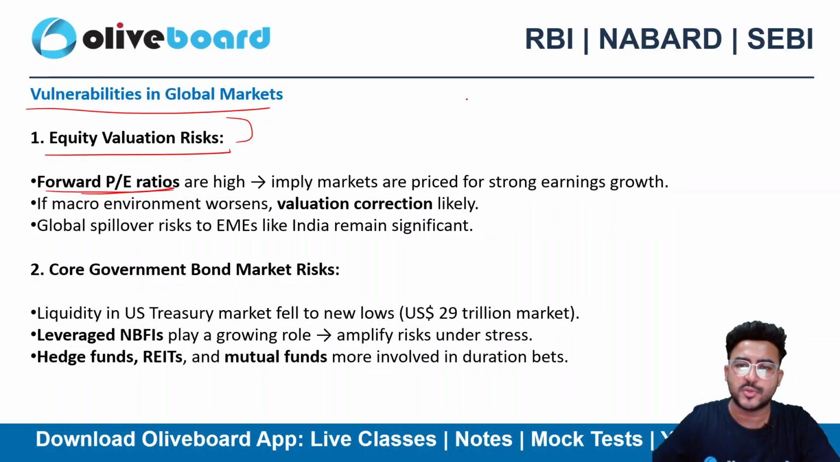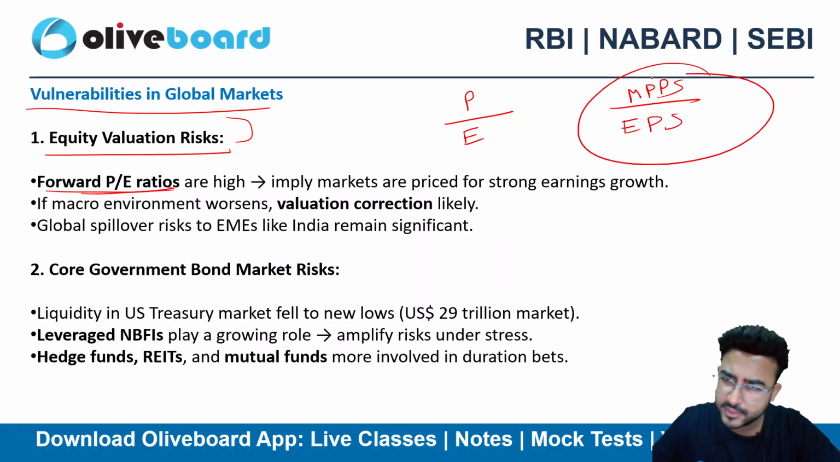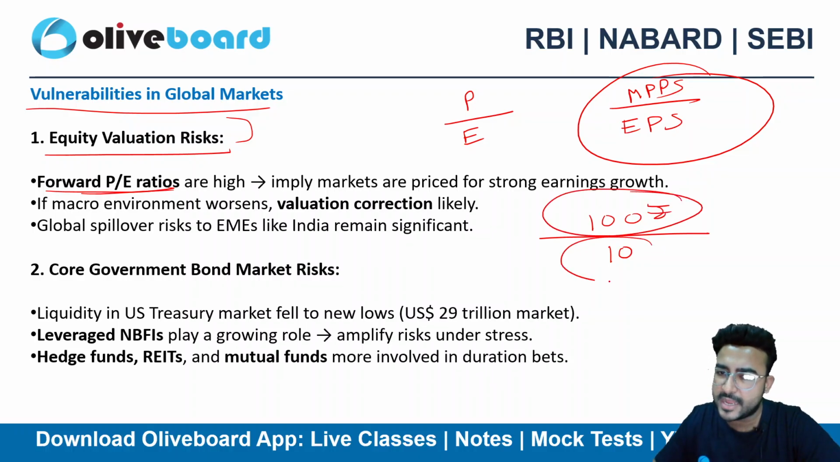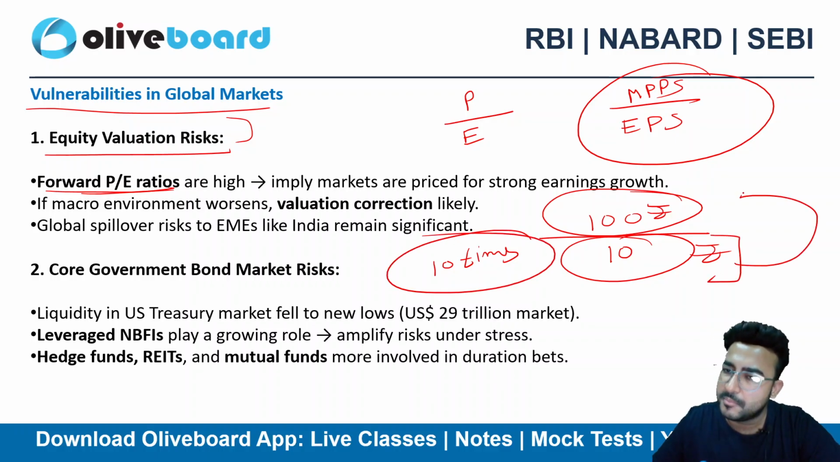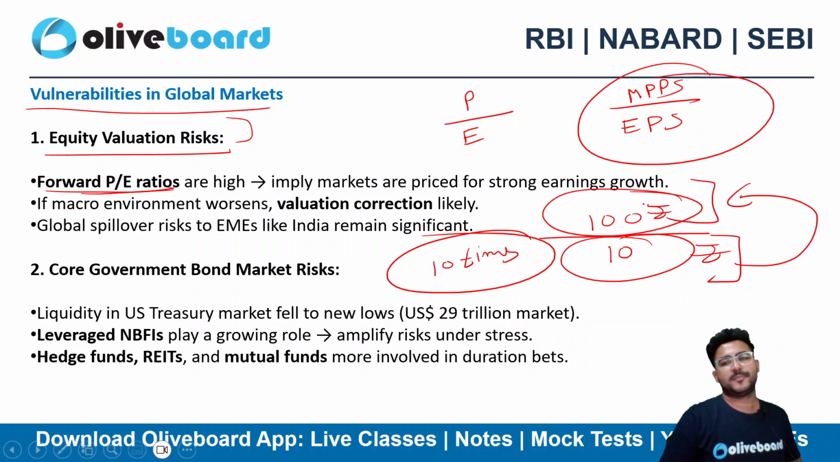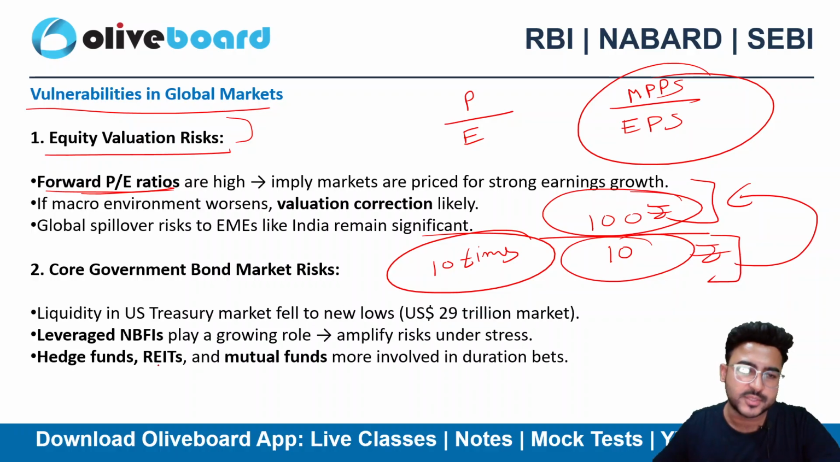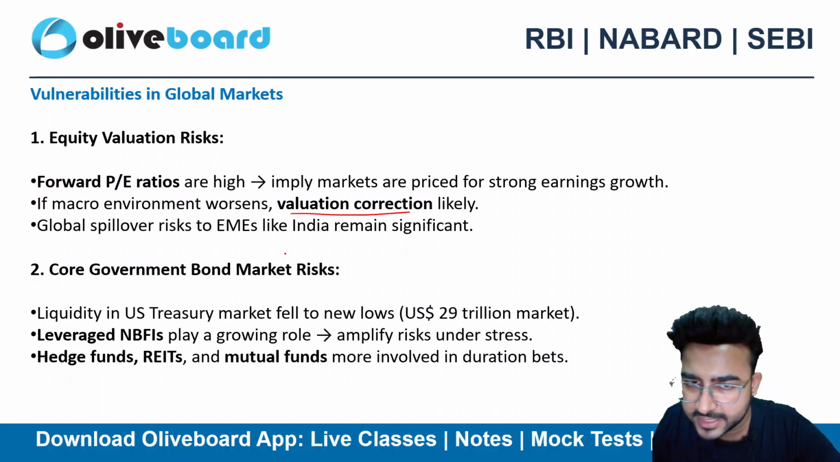The forward PE ratio means price divided by earning per share, right? So market price per share divided by earning per share. I have covered it many times in my classes on YouTube. Let's suppose my market price is 100, but I am able to earn only 10 rupees out of it. So I can say that my PE ratio is 10 times. That means as compared to the earning per share, the price per share is 10 times more. The share earns 10 rupees, however the market price of the share is 100 rupees, so that's 10 times. So again the equity valuation risk is there. Chance of valuation correction is also likely.